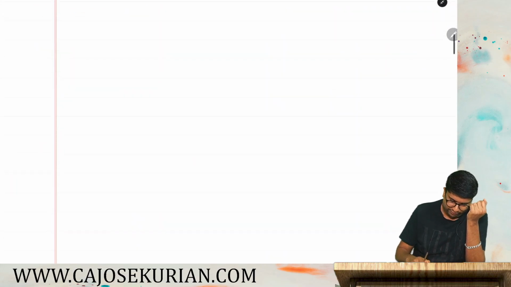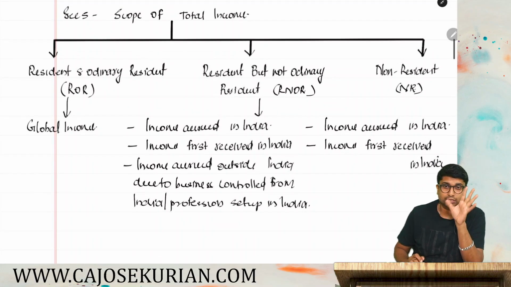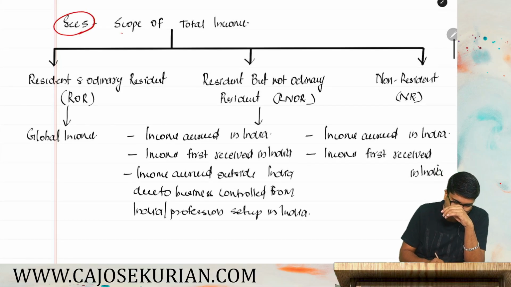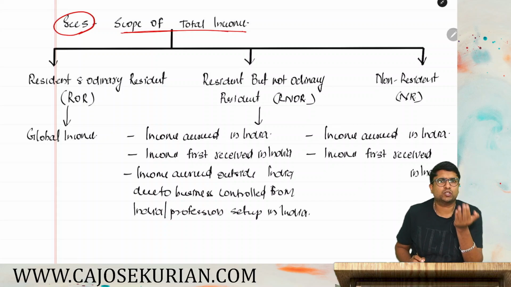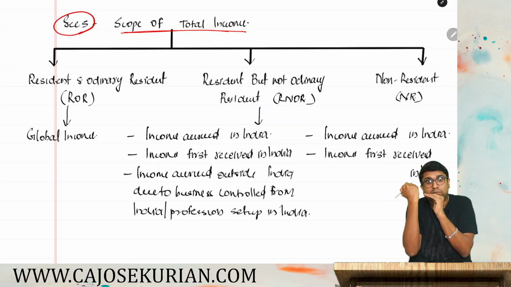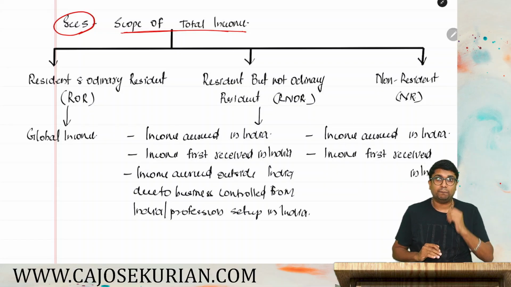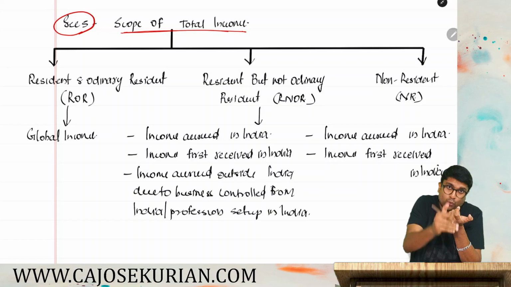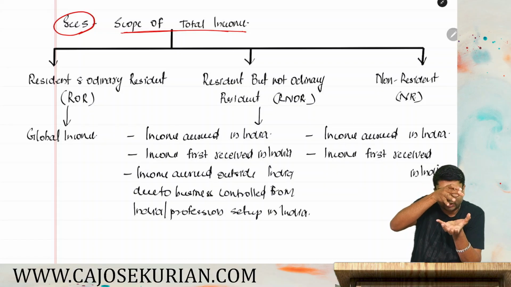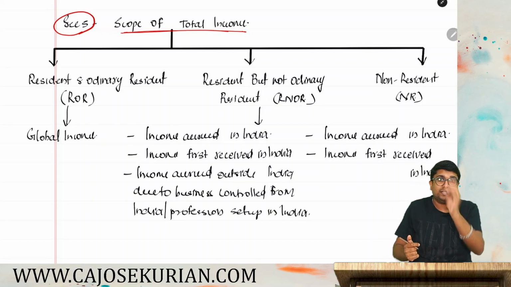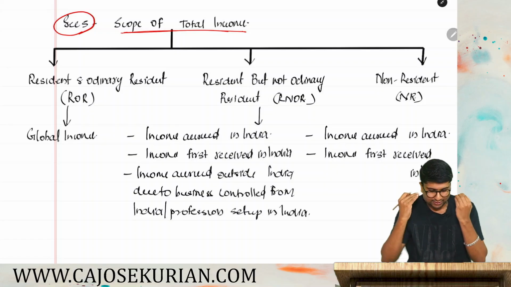Not yet over. We have one more concept before we move on to the most important questions in this chapter. That is section 5, scope of total income. What do you mean by scope of total income? Scope of total income simply means, based on the residential status, what all are the incomes that are subjected to income tax in India? Which all are your incomes that form part of the scope of total income based on your residential status? And this is what we are about to discuss right now.